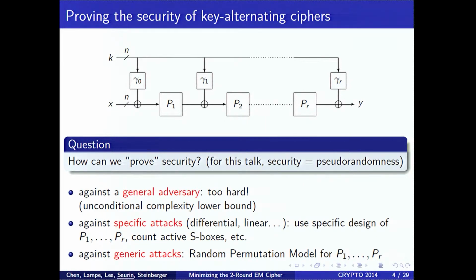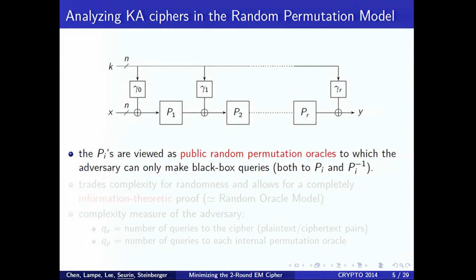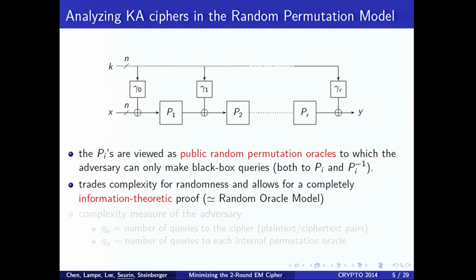To prove that this design is secure against generic attacks, you use the random permutation model. What does it mean to analyze key alternating ciphers in the random permutation model? It means that the Pi's are now viewed as public random permutation oracles, and the adversary can only make black-box queries, both forward and inverse, to each internal permutation. In some sense, it trades complexity of the internal permutations for randomness, and the nice thing is that it allows for a completely information theoretic proof. In spirit, it's a bit like using the random oracle model for public key crypto.